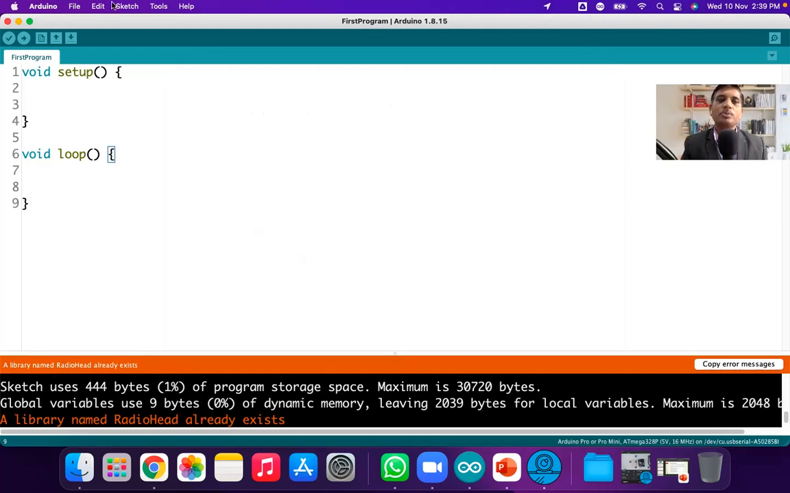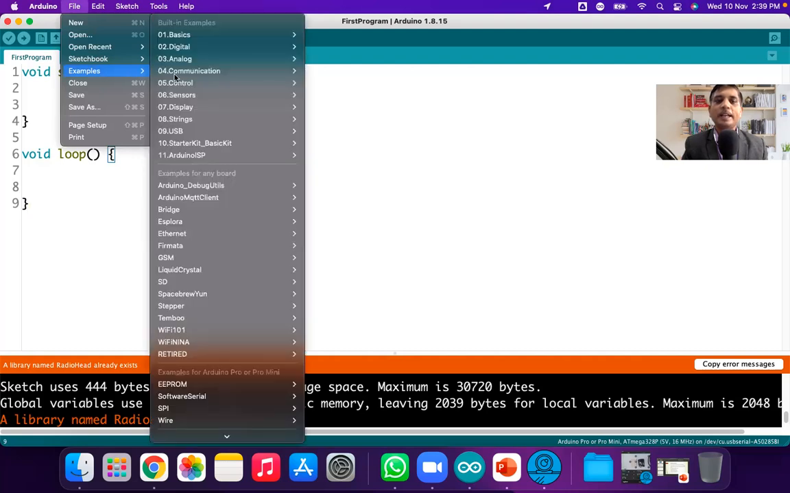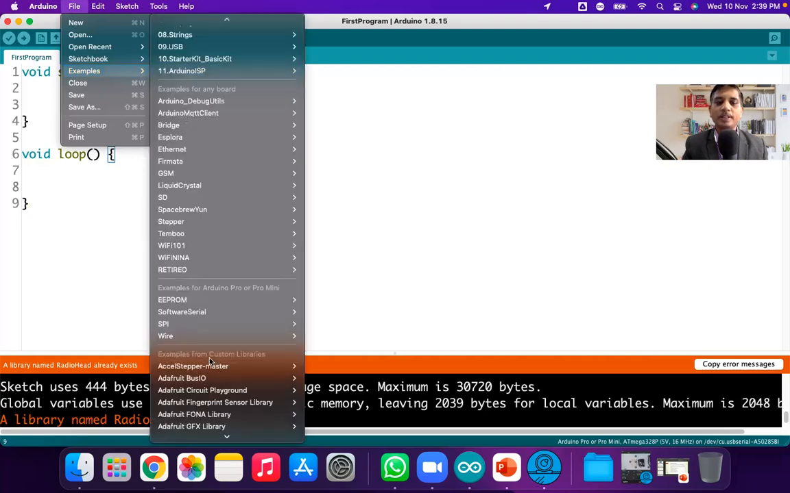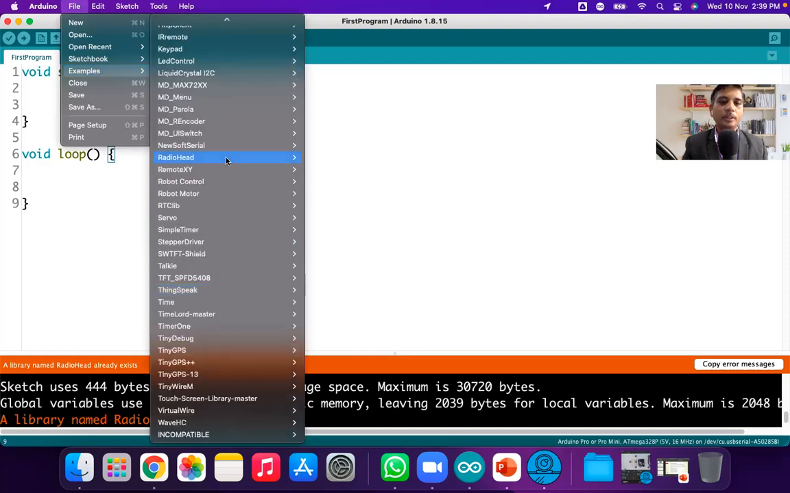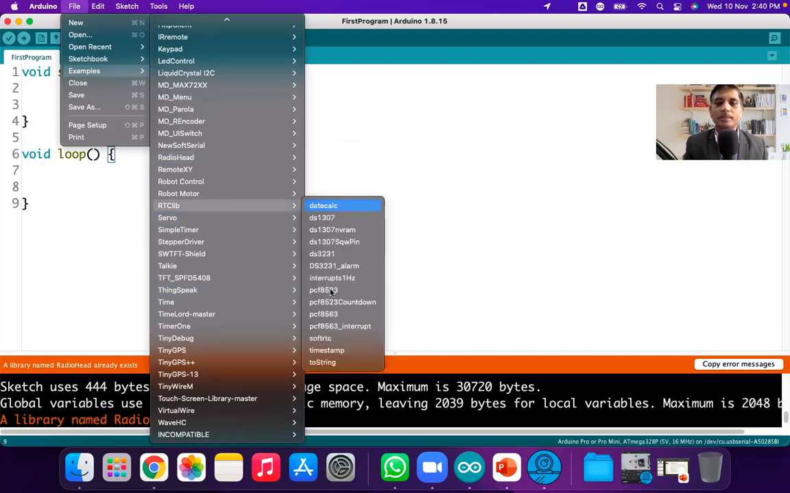So how to check that the library is successfully added? You can go to File and Examples, and in those examples you can have examples from that library, like this RadioHead. Let's check here. This is RadioHead, and these are the different programs that are supported by that particular RadioHead library. Getting this?